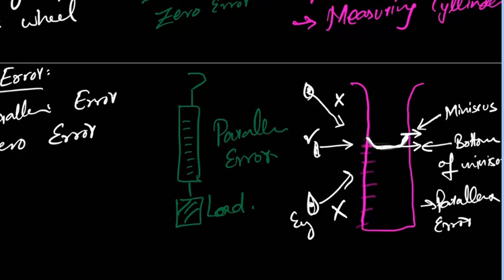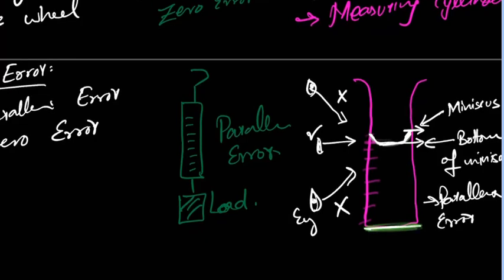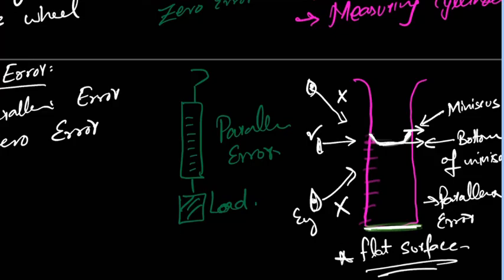If you have to score an A star, you have to work on every point, so you should know as many options as you can. This should be on a flat surface. If it is not on a flat surface, what will happen? You will not get the correct volume. So this measuring cylinder should be placed on a flat surface. So these are the three possible errors.